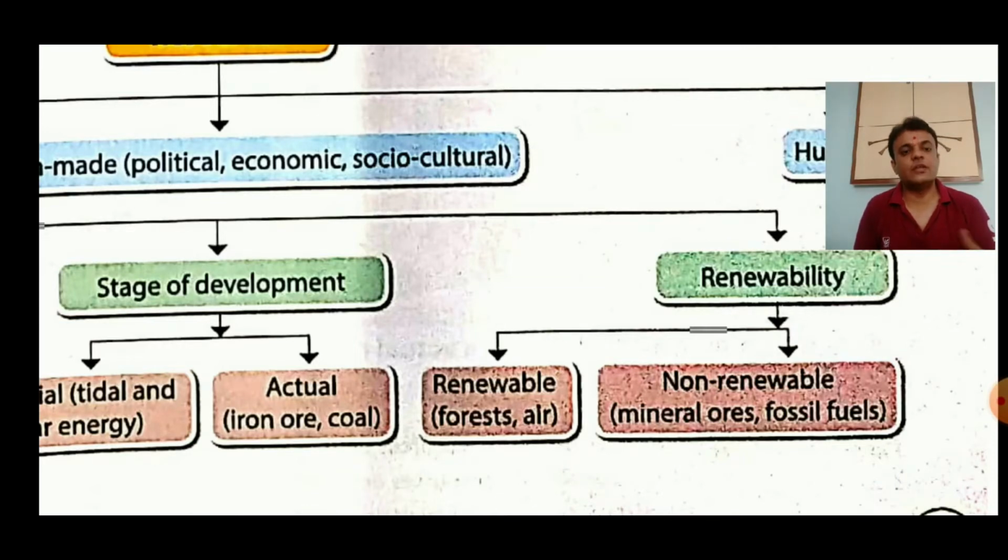So that is renewable. Non-renewable means resources that take more time to renew or replenish themselves. That is mineral ores, meaning minerals in raw form. Ore is a scientific word; ore means raw form. And fossil fuels, right?